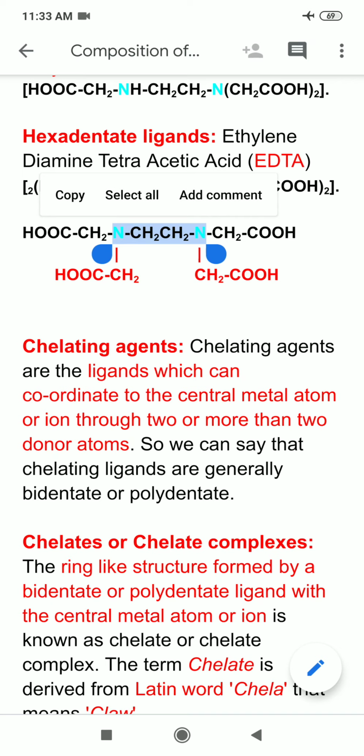2 I have shown in red, 2 in black, just to introduce clarity. So overall it is having 6 donor atoms, 2 nitrogens which I have shown in olive blue color, and 4 oxygens, 1 from each carboxyl unit. So it is a hexadentate ligand.